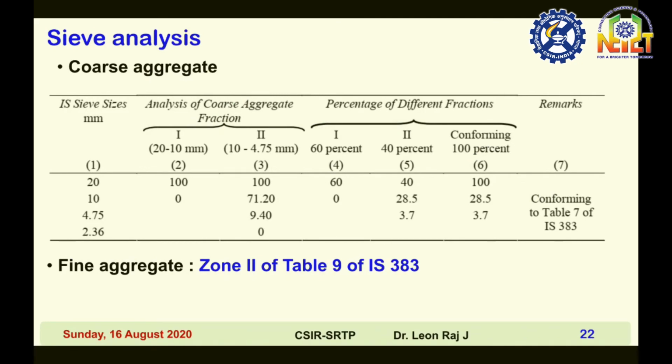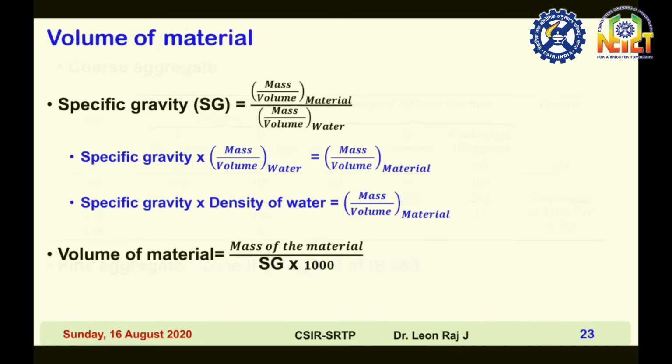This sieve analysis is done. Then sieve sizes were 20, 10, 4.75 and 2.36 mm. 60% of aggregates are 20 mm size and 40% are 10 mm size. Then fine aggregate belongs to zone 2 of the table of IS 383.